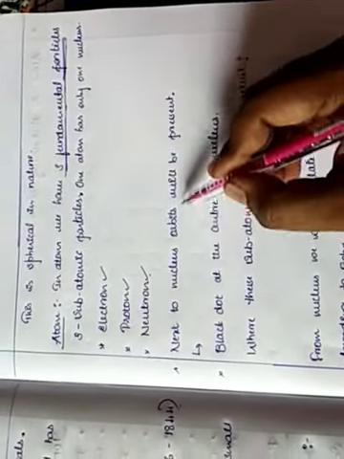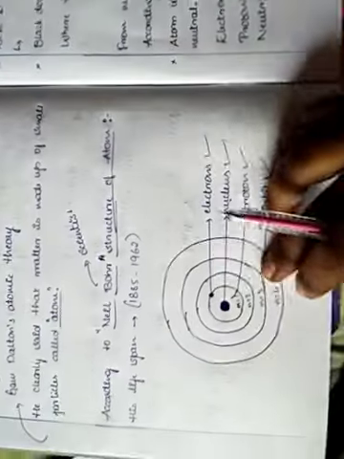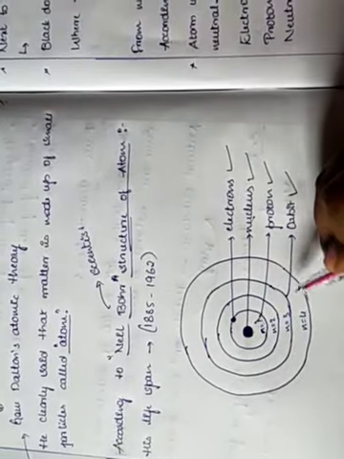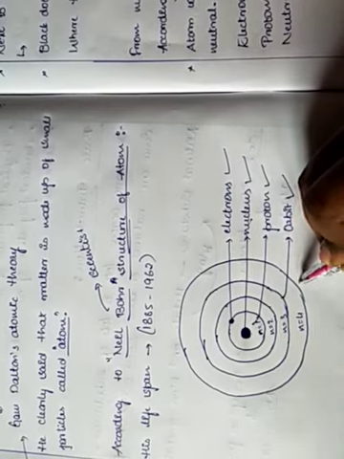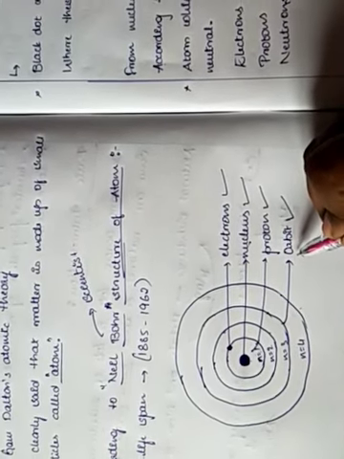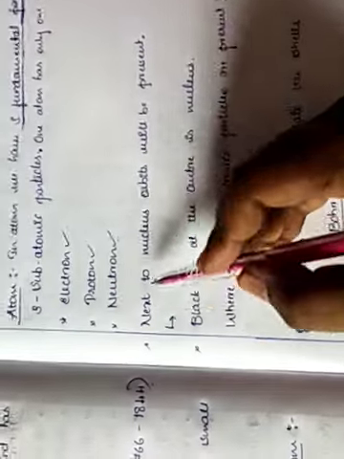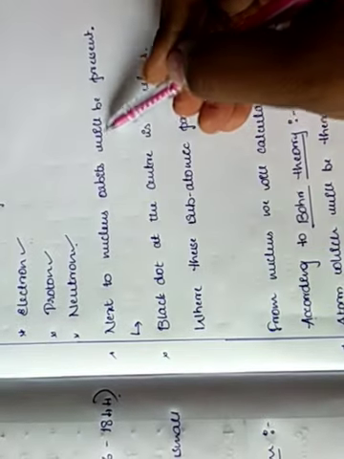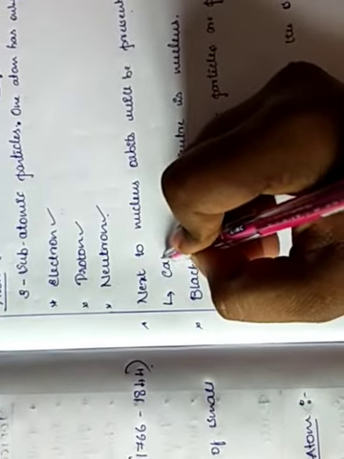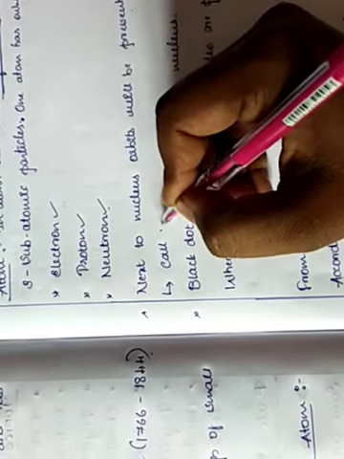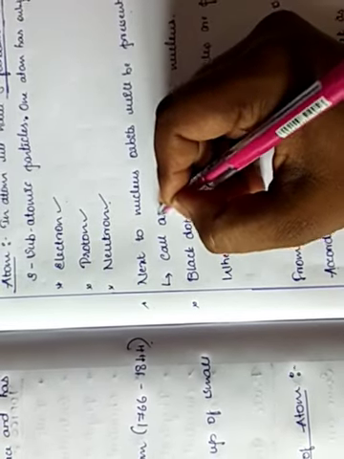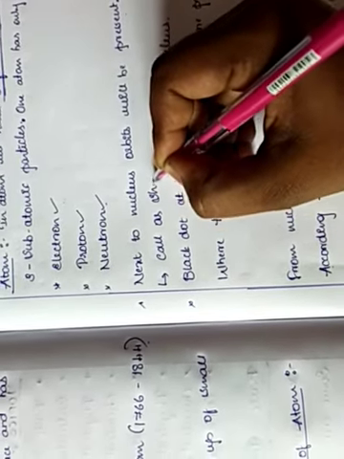Next to the nucleus, orbits will be present. Say, for example, this is the nucleus, and these are the orbits, ring-like structures outside. That's what I have written here. We can even call these shells.